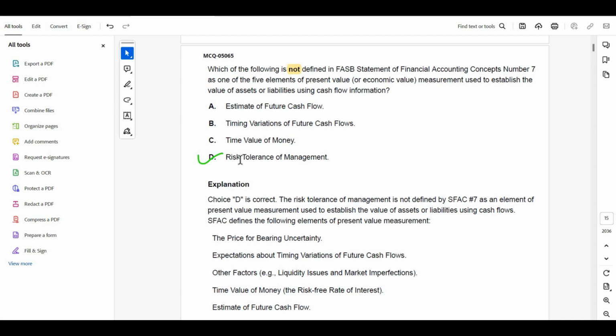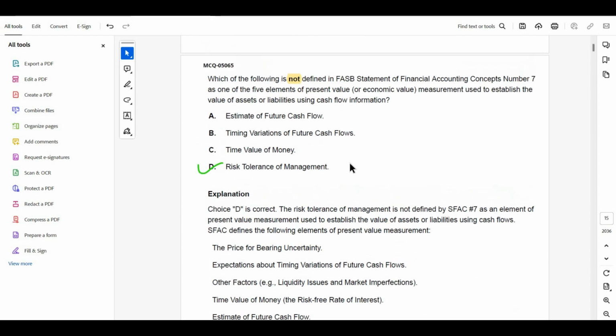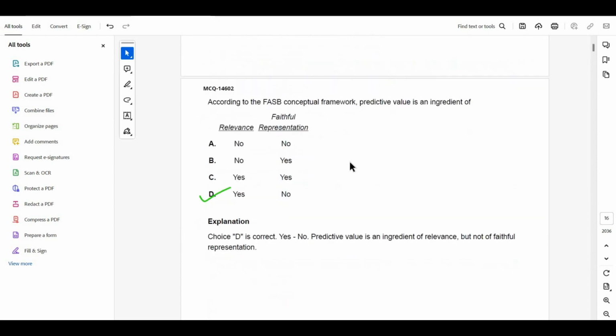It's not a part of accounting. So FASB is an accounting body, so risk tolerance of management is not covered under FASB. So the answer will be D. Moving forward to the next one.